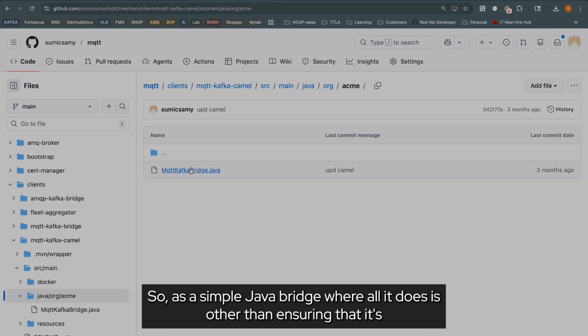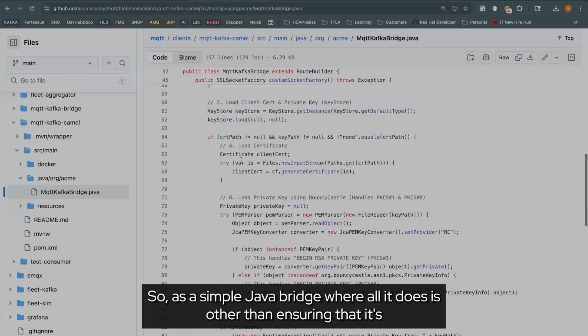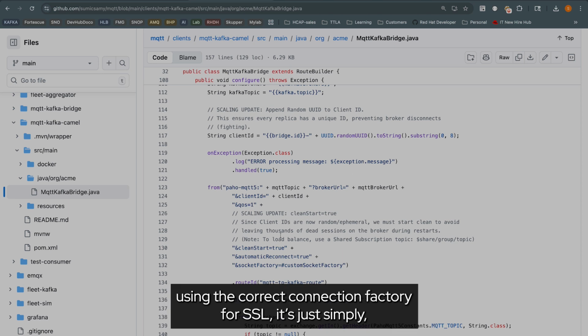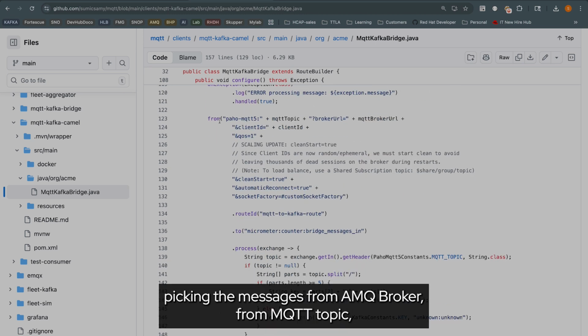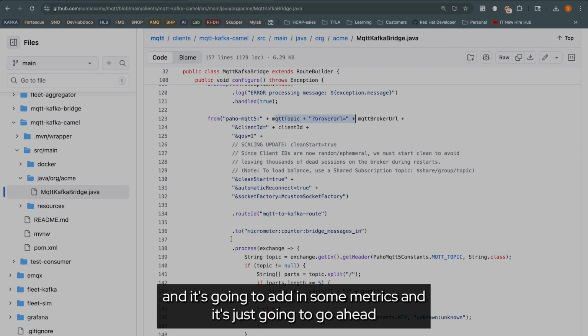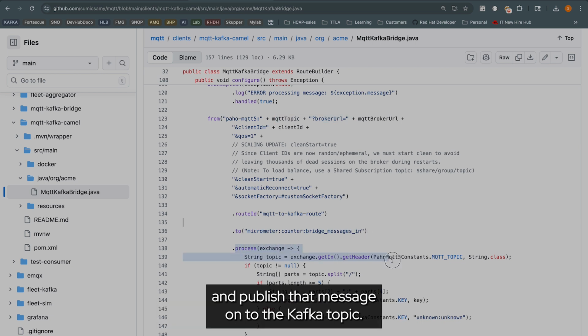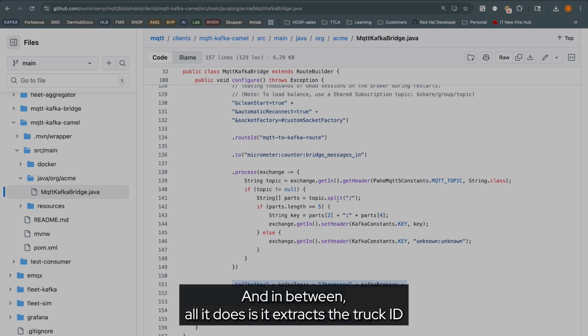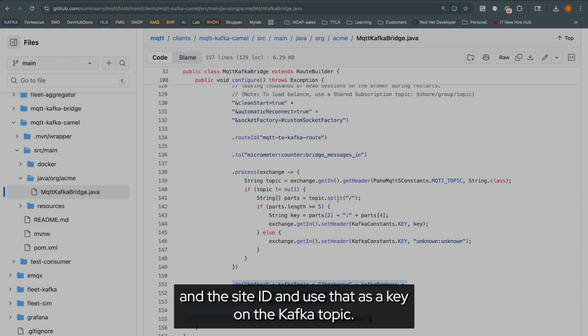It's a simple Java bridge where all it does, other than ensuring that it's using the correct connection factory for SSL, is simply picking the messages from the AMQ broker from the MQTT topic, adding in some metrics, and publishing that message onto the Kafka topic. In between, all it does is extract the truck ID and the site ID and use that as a key on the Kafka topic.